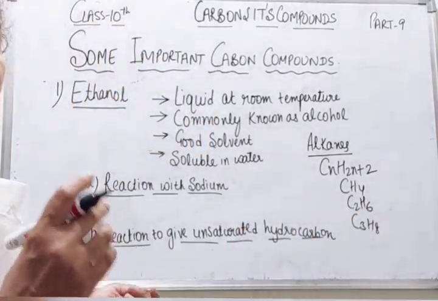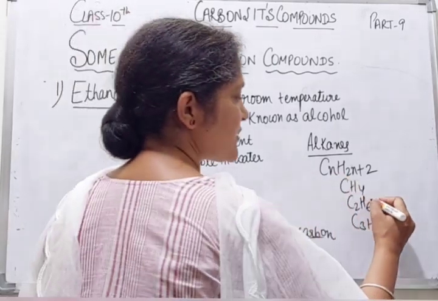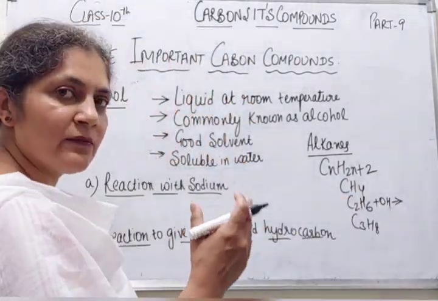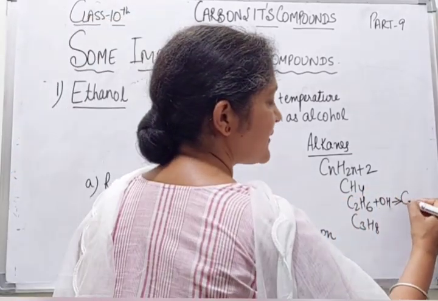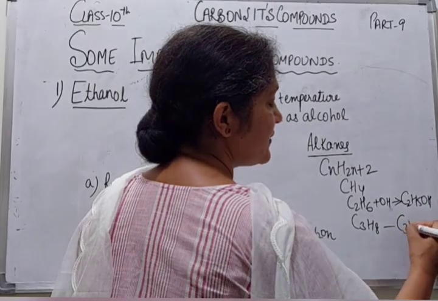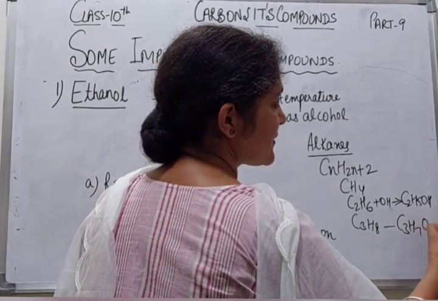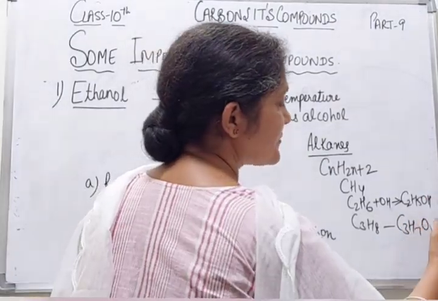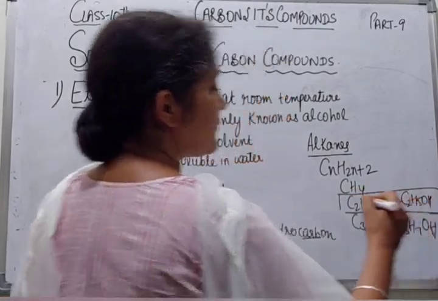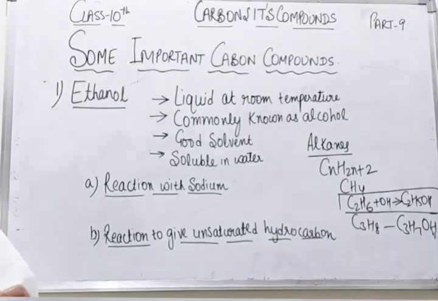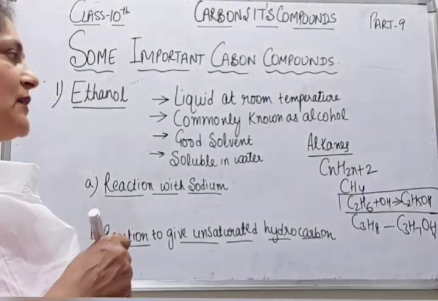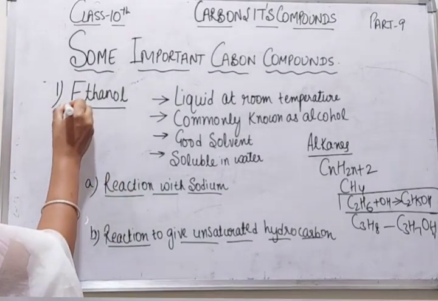When we add one functional group OH to it by replacing one hydrogen, we get C2H5OH or C3H7OH and so on. So this is known as ethanol. When in ethane, an OH group is added in place of one hydrogen, this is known as ethanol.